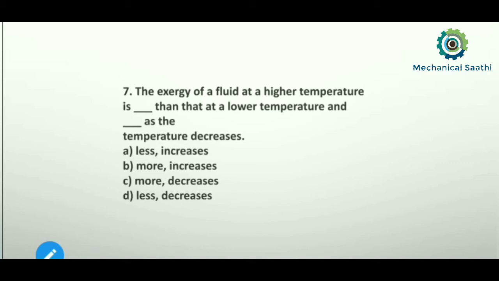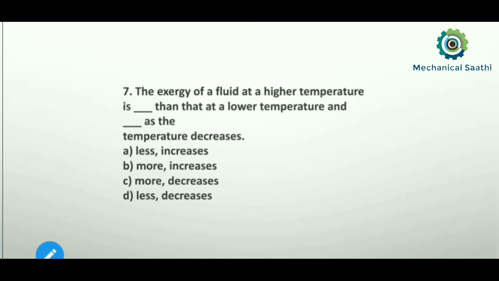So option A and option D cannot be the answer. We are left with B and C, and among these two, our answer will be only one. So let us check another statement: and dash as the temperature decreases.